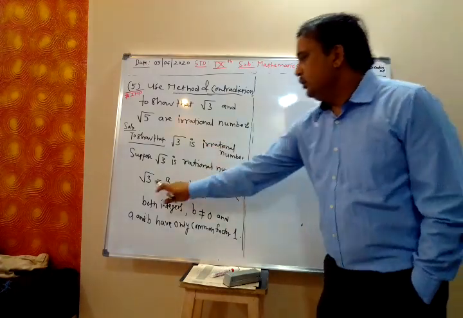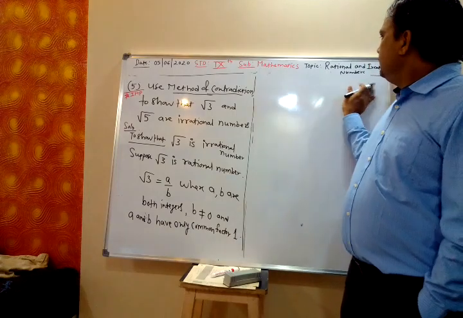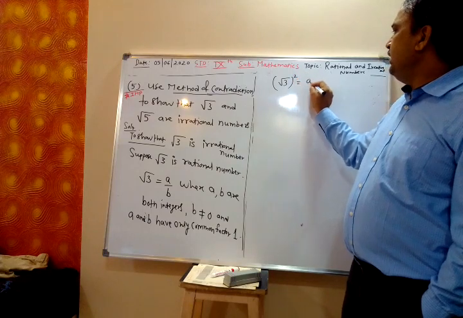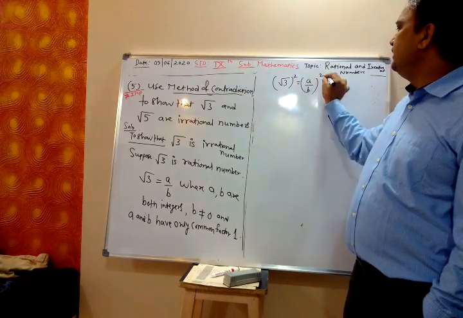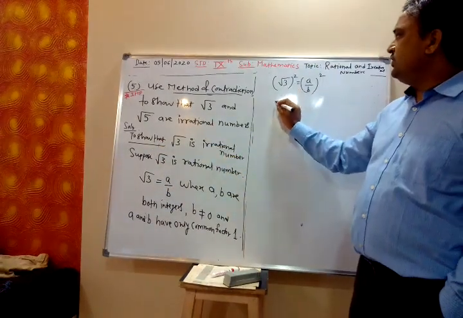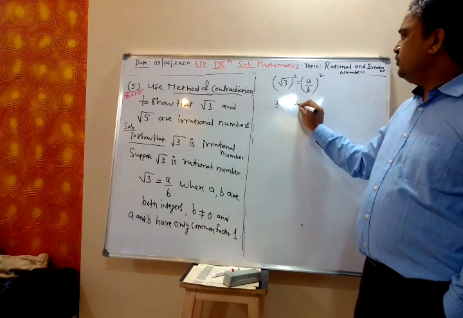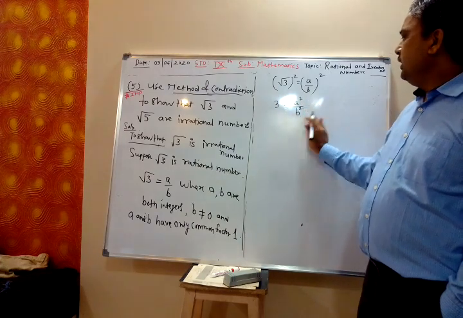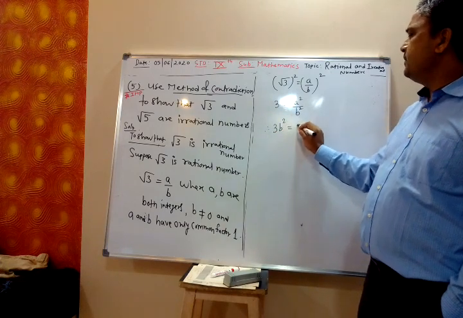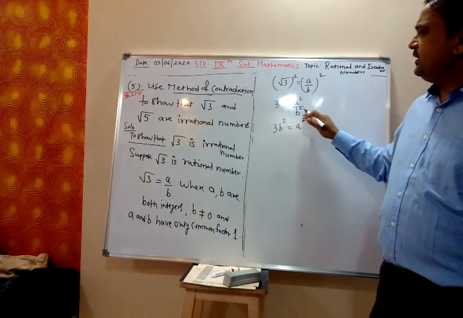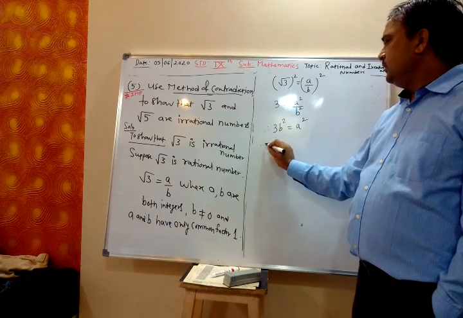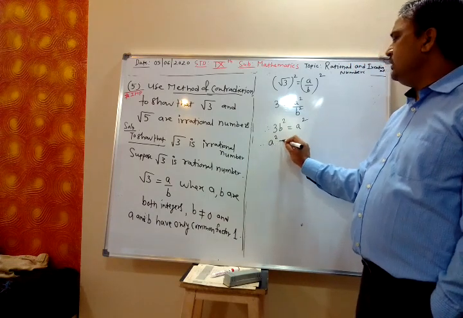Now proceed further. Root 3 is a by b. So squaring both the sides, root 3 square is a by b square. So root 3 square is 3, 3 is equal to a square upon b square. Now cross multiply. You will get 3b square is equal to a square. Yes, cross multiply. 3b square is equal to a square, or a square is equal to 3b square.